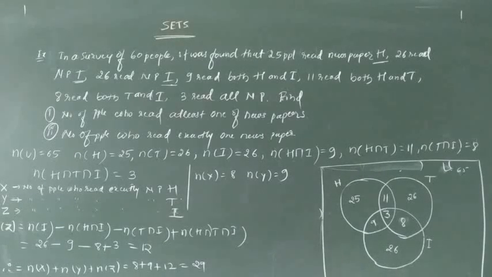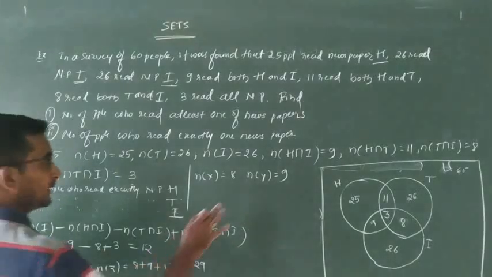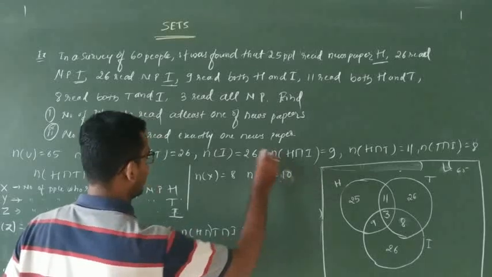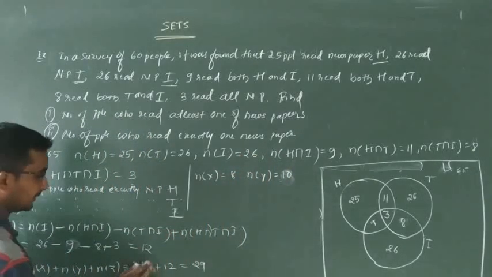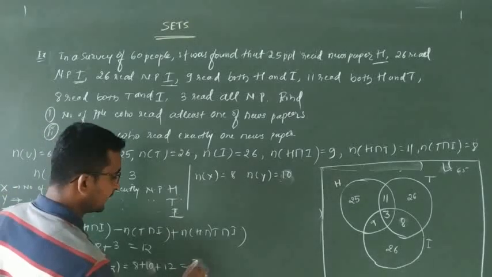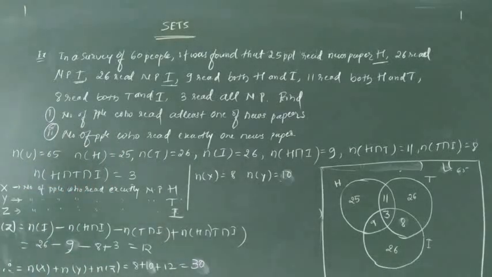n of y, I think you will get it as 10 here. There is a mistake there, let me check. So this is the pattern, so this is correct. Here it is 10, so we get that is 30. Okay, I will check it. So the number of people who read exactly one newspaper is how much? That is 30. Okay, I will give you a simple idea of how to do this.